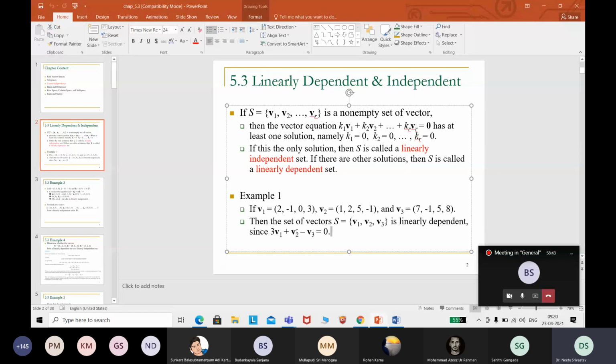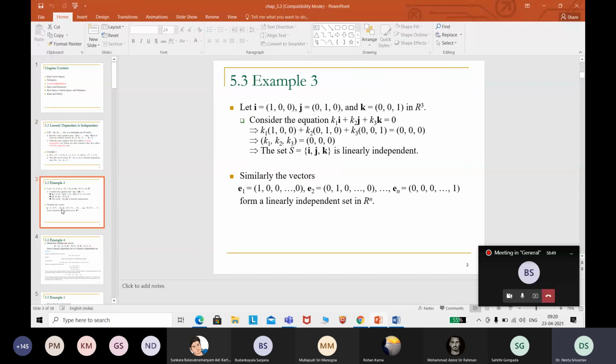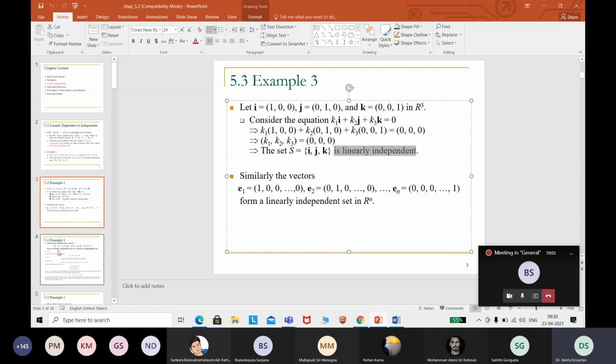Okay, so next, they have written the linear combination here, correct? Now you have another example as i, j, k. I'll give some homework. Again, I will post this slide; check linear independence in a similar fashion. And this is for elements from Rn.